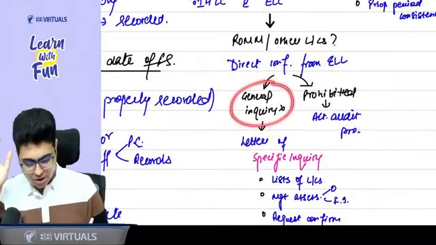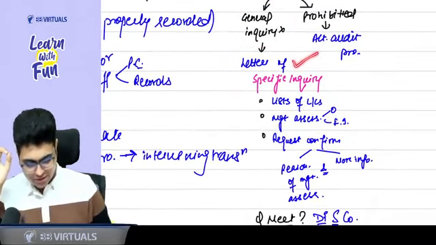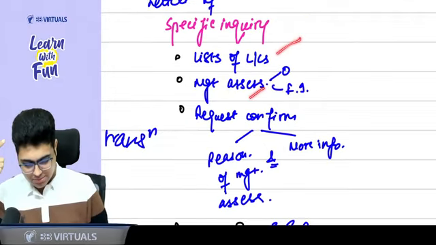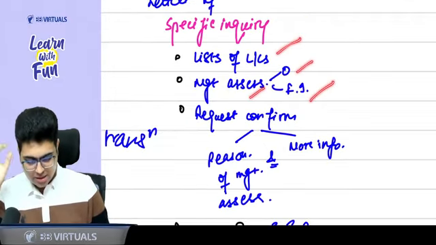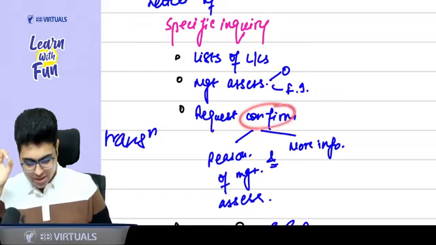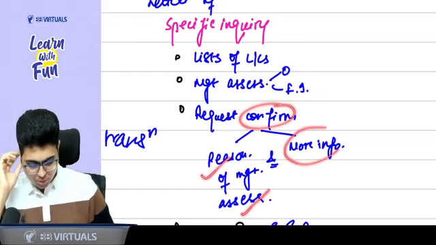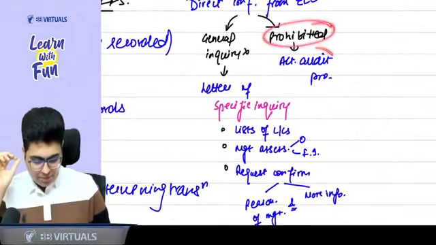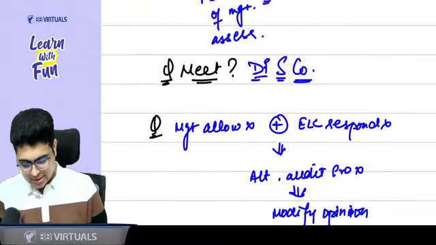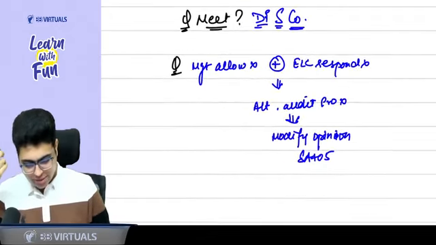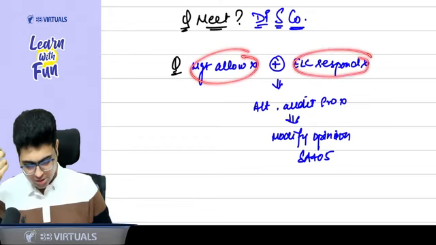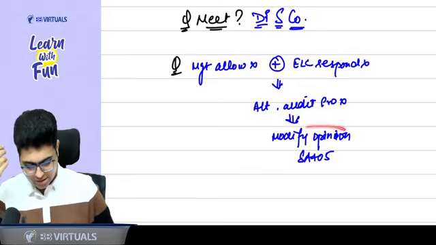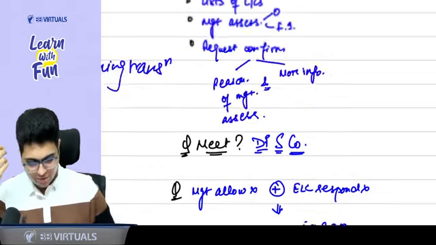If general inquiry is not allowed, then use a letter of specific inquiry. List the litigations and claims, management assessment of the outcome and financial implication. Request the party to confirm reasonableness of management assessment and give more information if the list is incomplete. If it is prohibited, perform alternate procedure. Can I meet the external legal counsel? Yes, in DISCO. If there is a disagreement between the management and external legal counsel, it is a matter of significant risk. It is a complex matter. If the management does not allow, or external legal counsel does not respond, perform alternate procedures. Still, if you don't get evidence, modify the opinion as per SA 705.